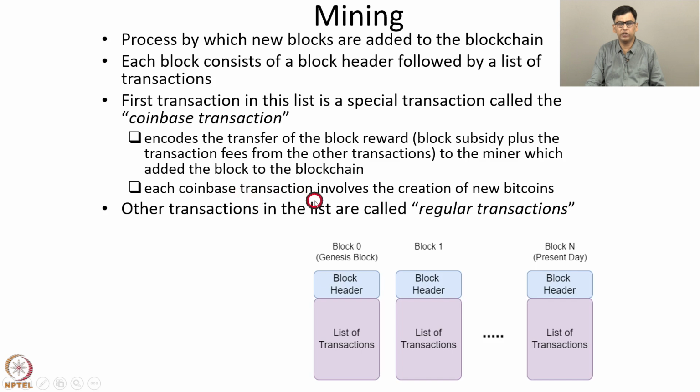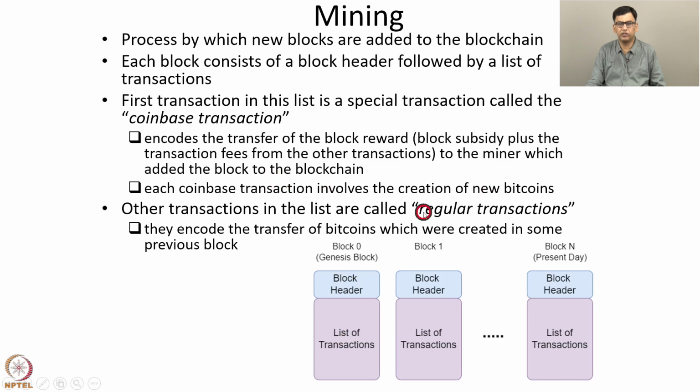The other transactions in this list are called regular transactions. So in summary, there is one Coinbase transaction in every block, and there are 0 or more other transactions known as regular transactions. So these regular transactions encode the transfer of bitcoins which were created in some previous block. For example, initially Alice may have created a block and she earned some new bitcoins.